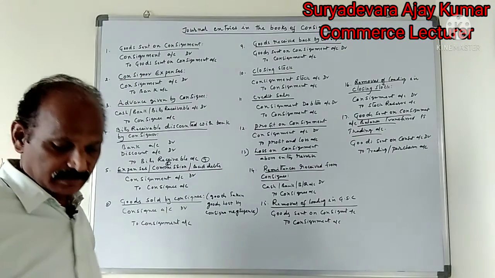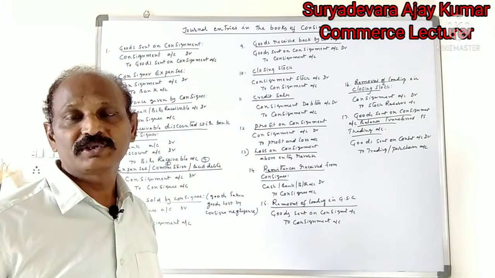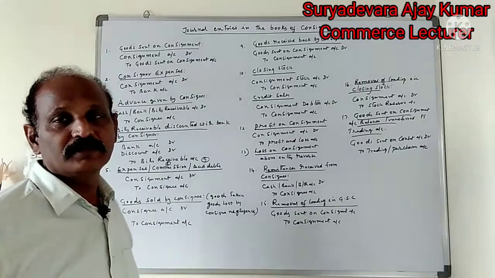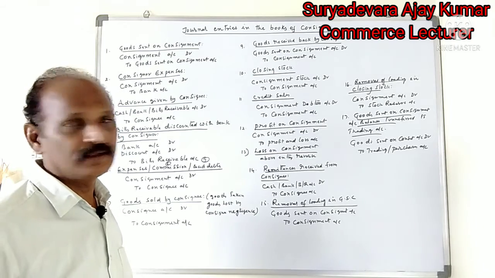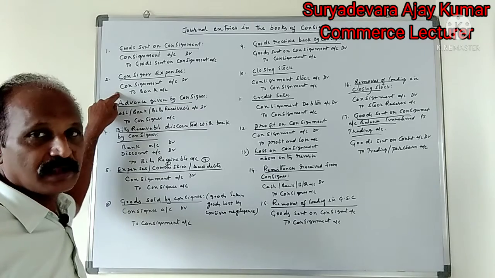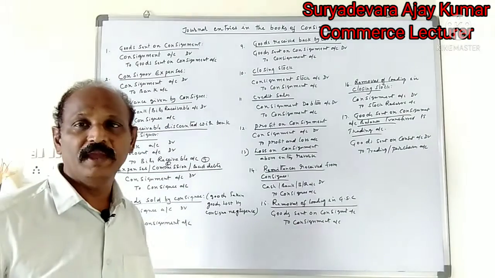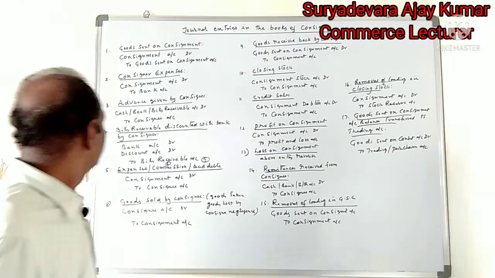The second entry, some expenses spent by the consignor on goods sent on consignment to the consignee: transport, loading charges, cartage, etc. Entry is consignment account debit to bank account, being the consignor expenses paid.